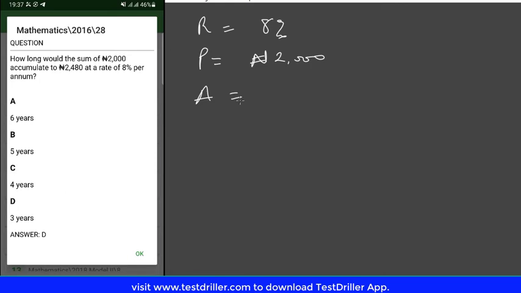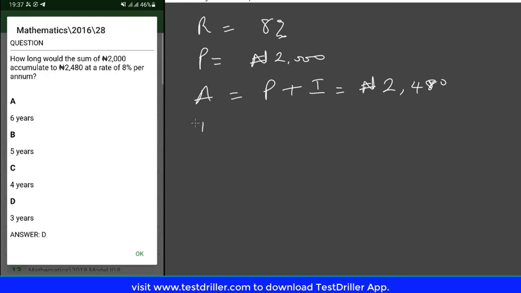Interest is the extra earning, not the total value at the end of the day. So the total amount is always the sum of the principal and the interest. So the new amount after adding the interest is 2,480, right? So this is the amount, this is the principal, and we can easily calculate the interest from here.